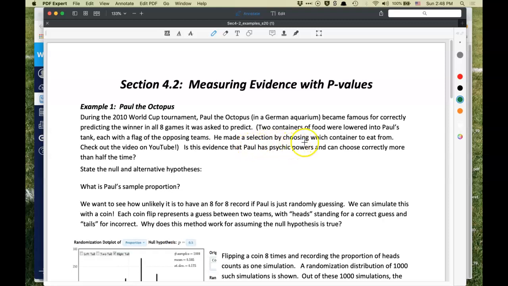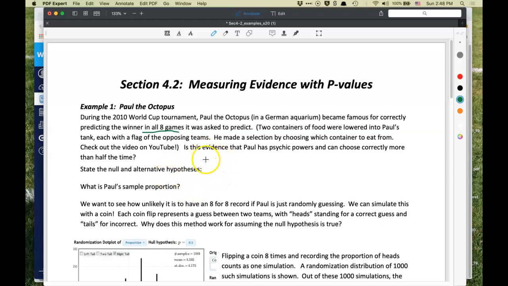So he made selections by choosing which container to eat from. Is this evidence that Paul has psychic powers and can choose correctly more than half the time? He predicted the winner in all 8 games. He had 2 choices, so presumably a 50-50 chance each time.